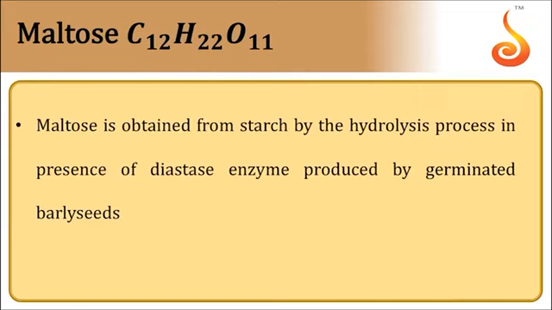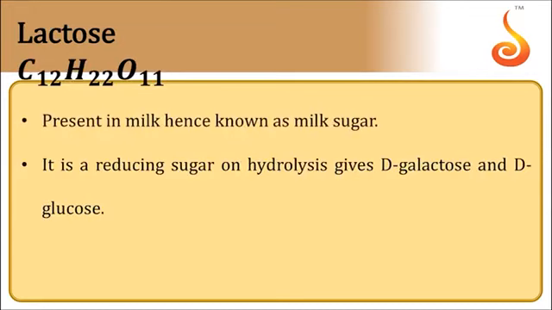Next, maltose is obtained from starch by hydrolysis in the presence of the diastase enzyme produced by germinated barley seeds. Lactose is present in milk, so it is also called milk sugar. It is a reducing sugar. All monosaccharides are reducing sugars. All disaccharides are reducing sugars except sucrose, table sugar. Sucrose is a non-reducing sugar because at the anomeric carbon there is no free OH group.